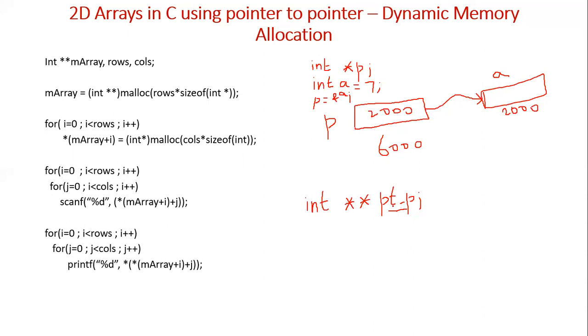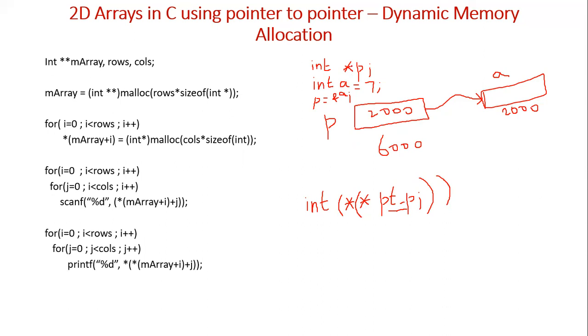If you want me to be more clear, if this outer star is not there, then it means that this is a pointer to an integer. It is as simple as that. Now there is one more star, so this is a pointer which can point to another pointer, and that pointer can point to an integer. So that is the meaning.